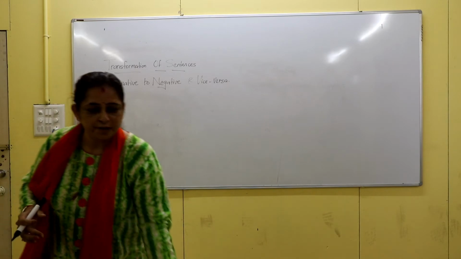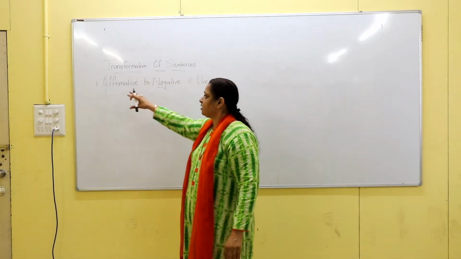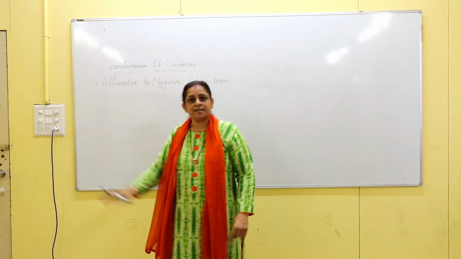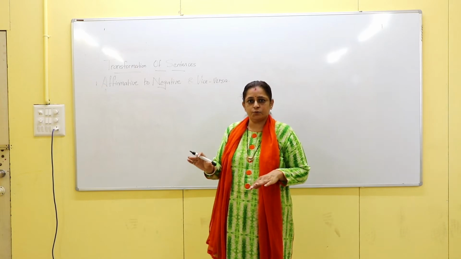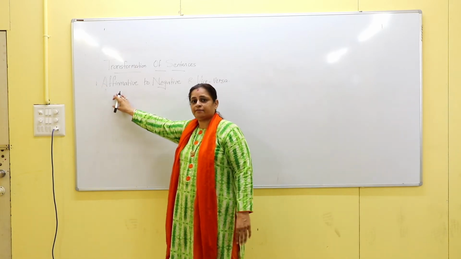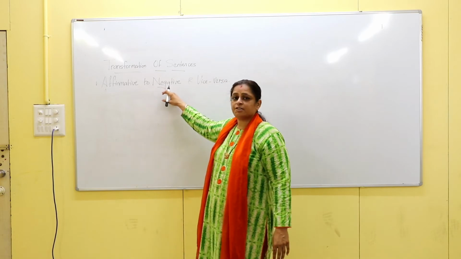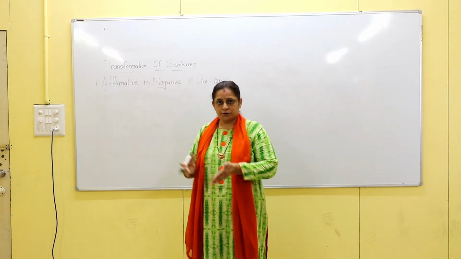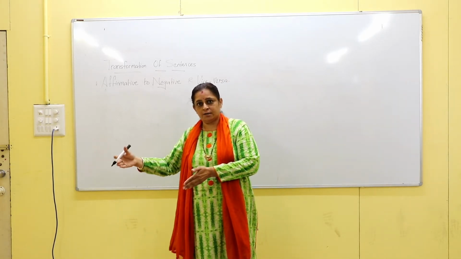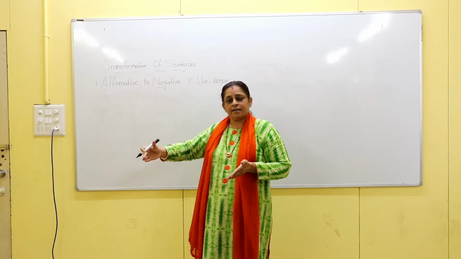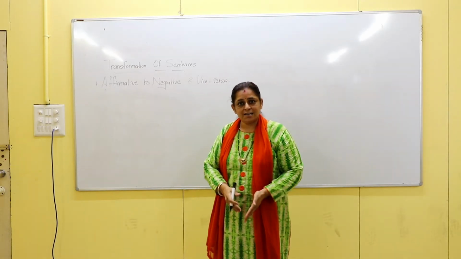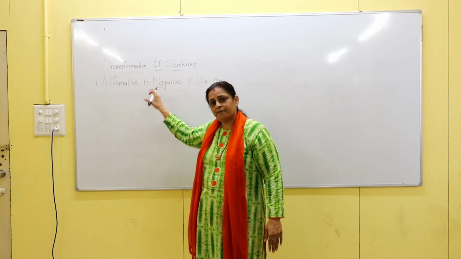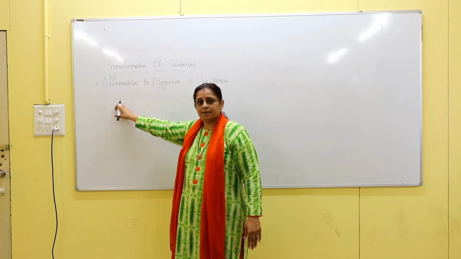Starting this type of sentence of affirmative to negative, let me tell you what you mean by affirmative sentence and what is the meaning of negative sentence. Affirmative sentence means the sentence which does not have any negative word in it. That type of sentence is called affirmative sentence. And negative sentence means what? The sentence that has negative words such as no, not, never, none, no one, neither, nor. All these are negative words. If a sentence contains any one of the negative words, then it is said to be negative. If it doesn't have any negative word, then the sentence is said to be affirmative.